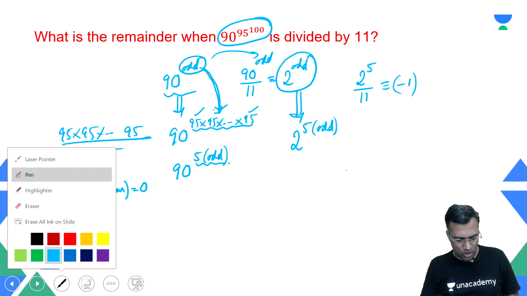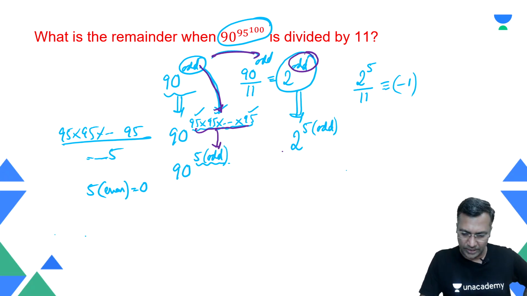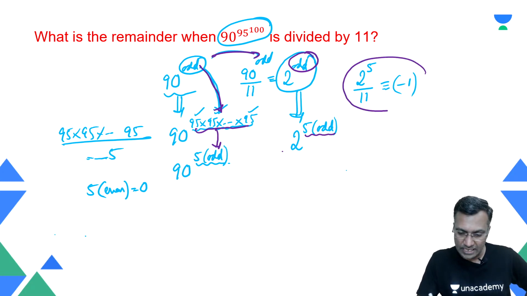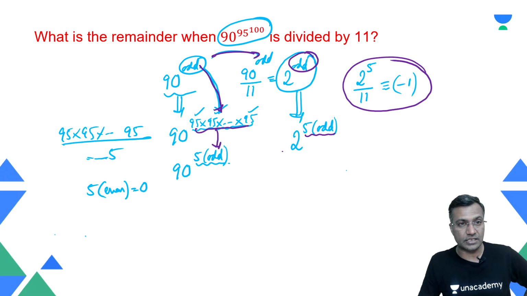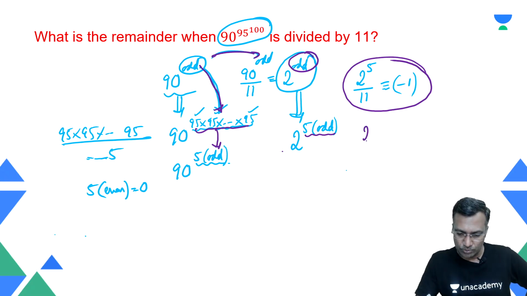So wherever this odd portion is coming, this odd portion is nothing but this, which in turn is nothing but this, and precisely that is why I'm shifting this odd to this particular place. Good, I shifted it here. So now you say that 2 raised to power 11, when 2 raised to power 5 is divided by 11, the remainder is -1, which also implies 2 raised to power 5 times of the odd power.